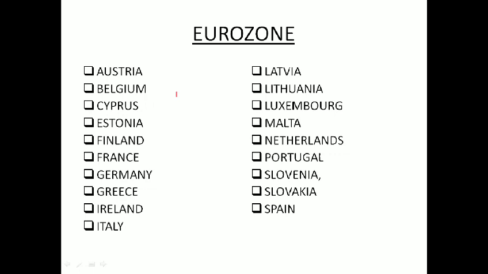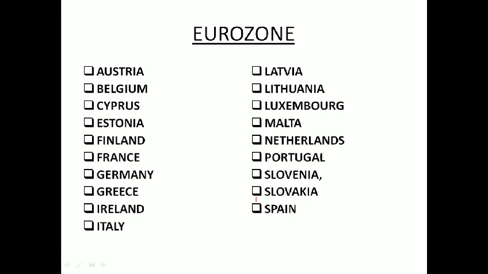But as time passed, things changed. The euro is now a common currency, and the countries which have accepted the euro come under the Eurozone. So these are the countries. I did not read the names, but you can find that these countries constitute the Eurozone.